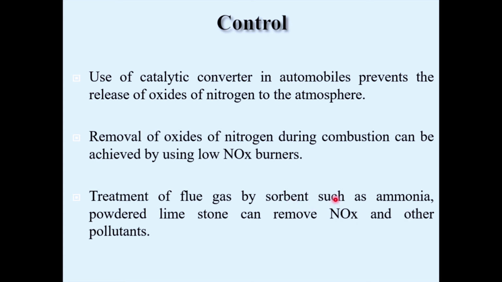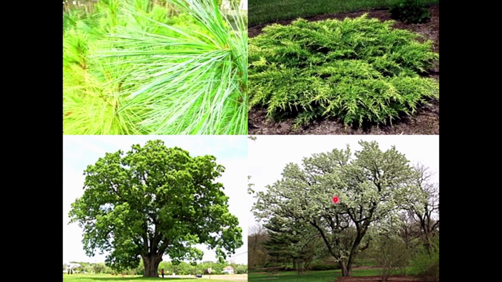Another remedy is by growing trees. Trees are very good absorbers of nitrogen dioxide, so it is possible to minimize the concentration of the oxides of nitrogen in the atmosphere. That's how we can overcome the problem of the photochemical smog. So that's about today's class. Next class we will discuss solid waste management.